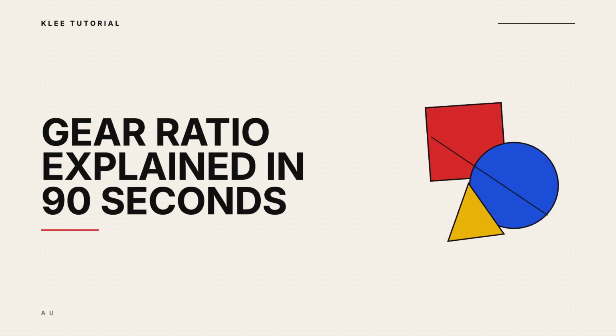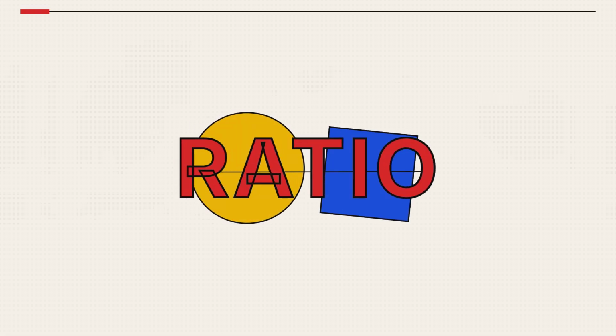Understanding gear ratios helps you grasp how machines and compound interest work. It is all about the relationship between two moving parts. At its simplest, a gear ratio is just a measure of how many times one gear turns relative to another.